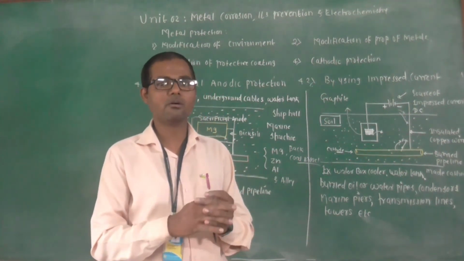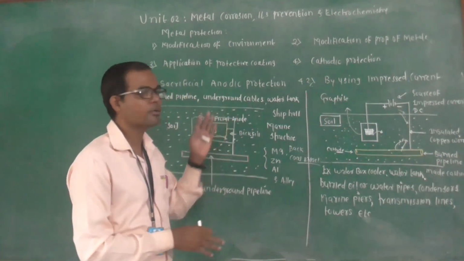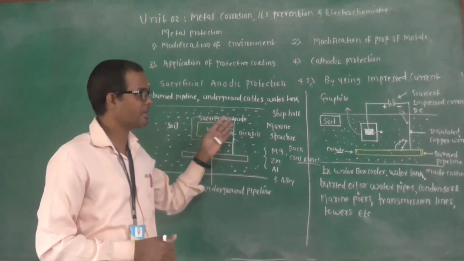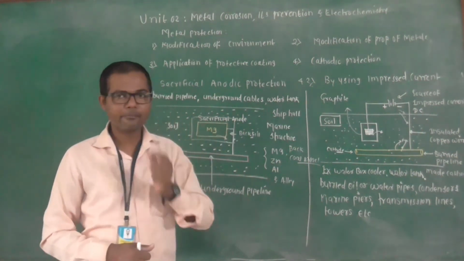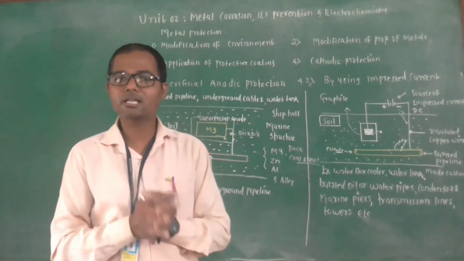So this is all about impressed current. These methods are said to be cathodic protection. Cathodic protection is of two types: one is sacrificial anodic and the second one is impressed current. With this we conclude today's lecture.